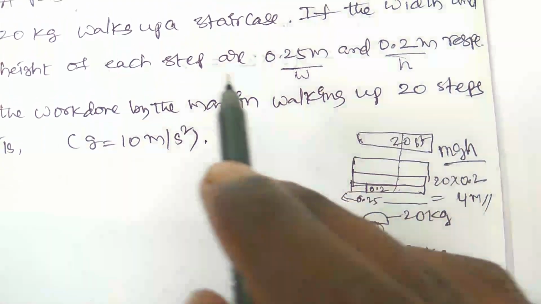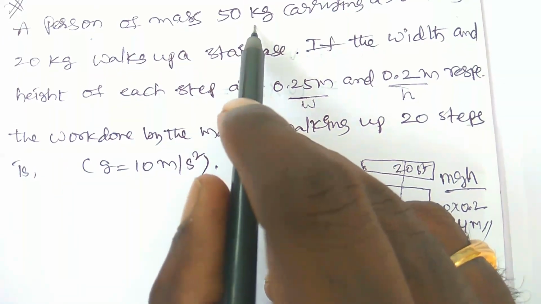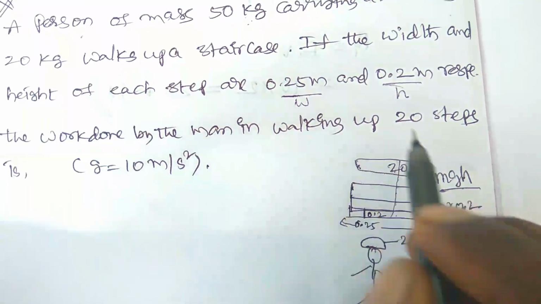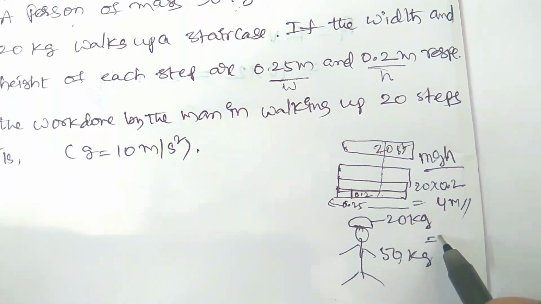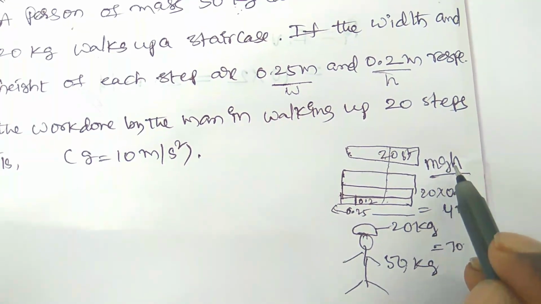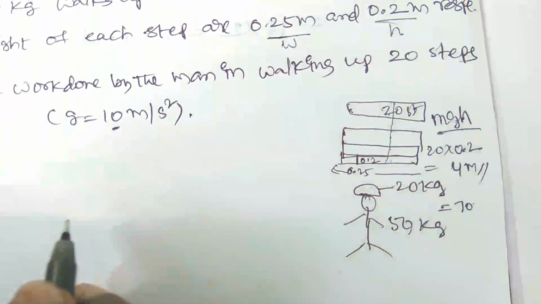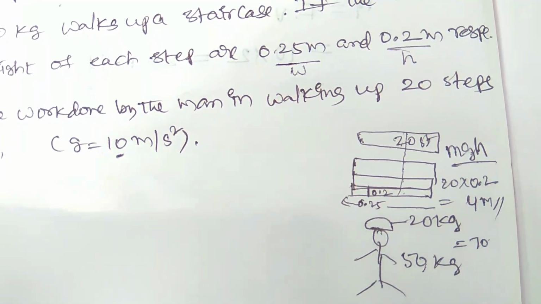So m is already given: the mass is 50 kg of person and 20 kg of weight. 50 plus 20, how much is it? 50 plus 20 is equal to 70 kg, it is the mass, and g is already given as 10 meter per second square.